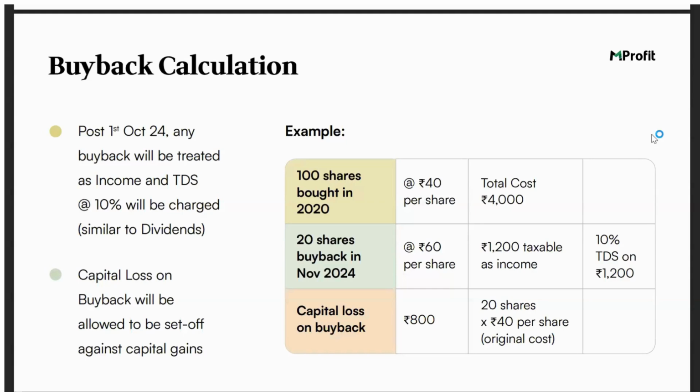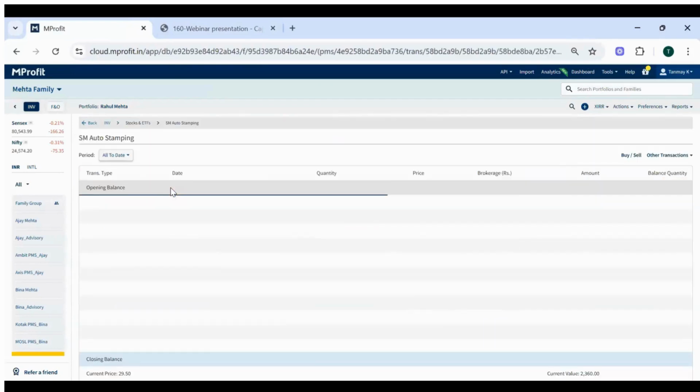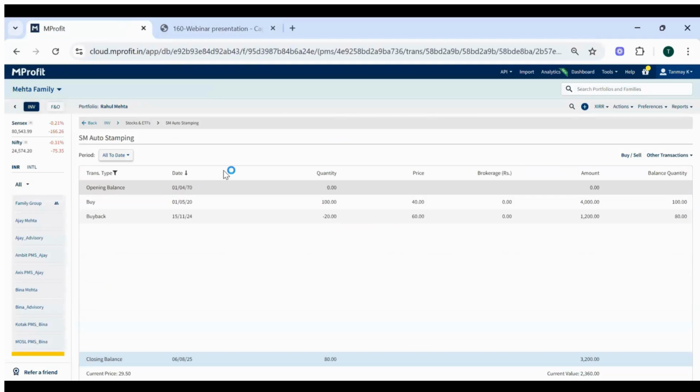So we'll just quickly show you, if there is any buyback, how you can actually see the income in the income report. Yeah, so for that, I have added one stock, SM Auto Stamping, and there was a buyback around November or December last year. So the purchase was long back in 2020, for example, and there was a buyback which I have added.